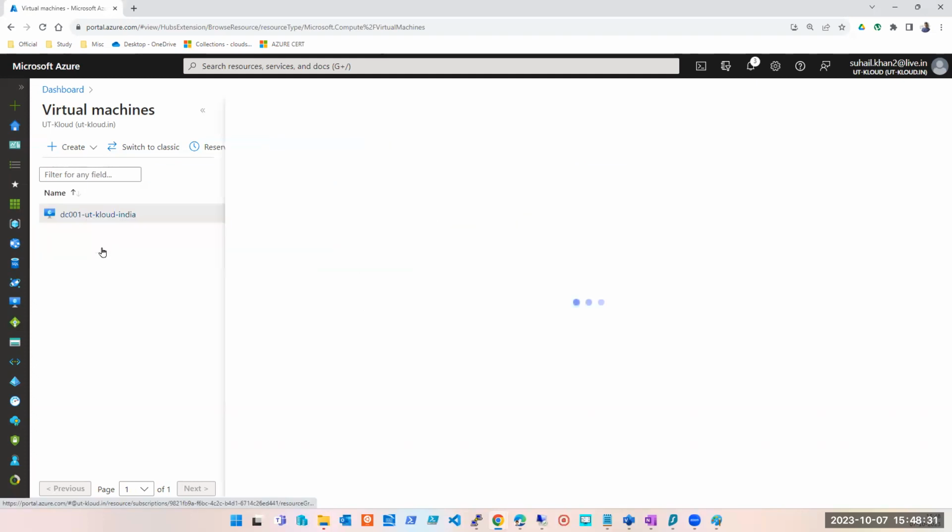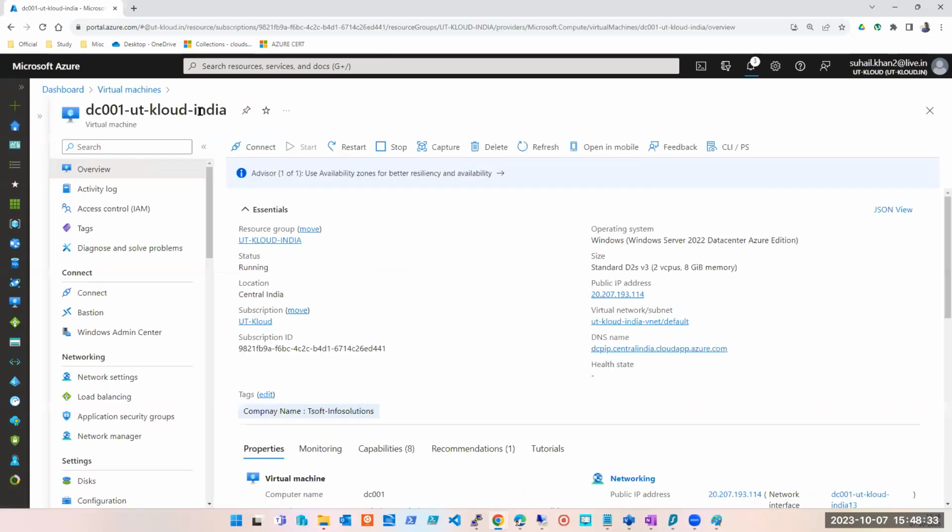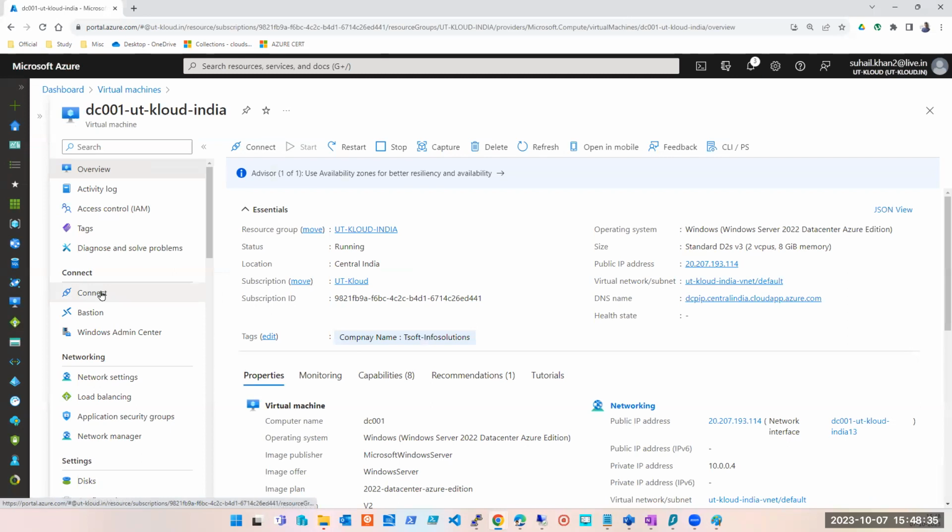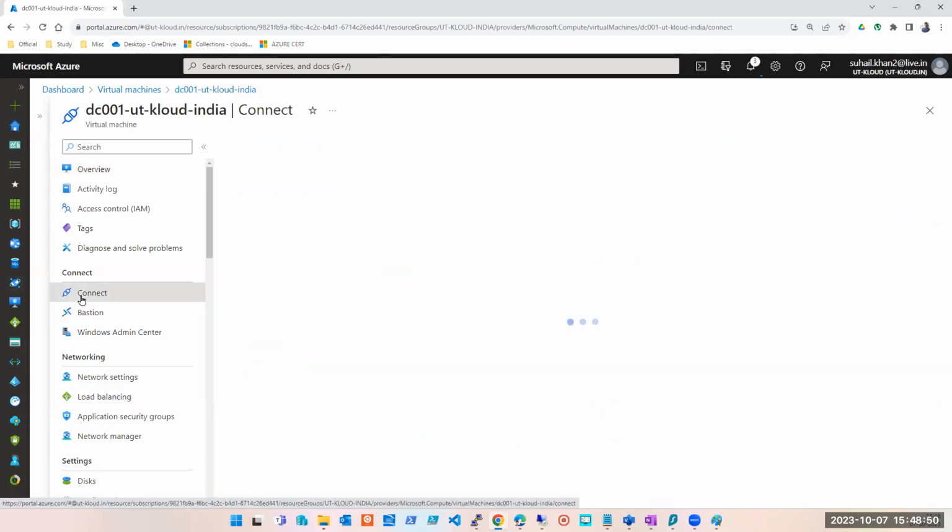So I can click on this machine, go on the networking tab, and cover whatever we have left. If you remember, when I was teaching you the compute section, I told you we are leaving this, we'll see this in networking. So all those topics we are going to cover today. We can start with connect, a very basic thing.